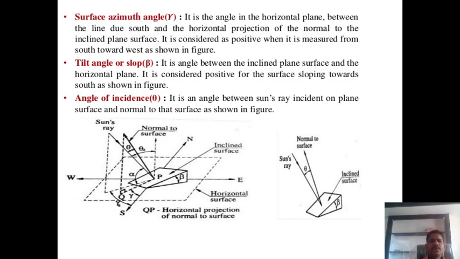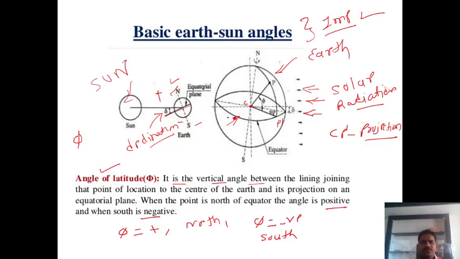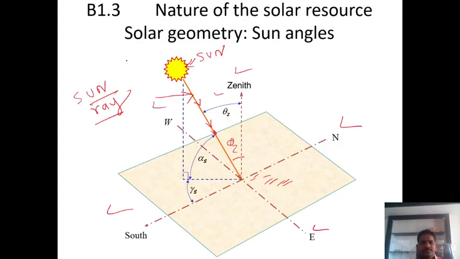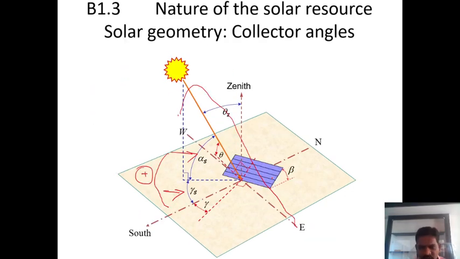Now another is the surface azimuth angle. If you consider the surface, guys, we have to put some objects there, meaning solar radiation for an inclined surface. In this figure I show it more clearly. Here I put this object, and I erased this portion for our understanding.